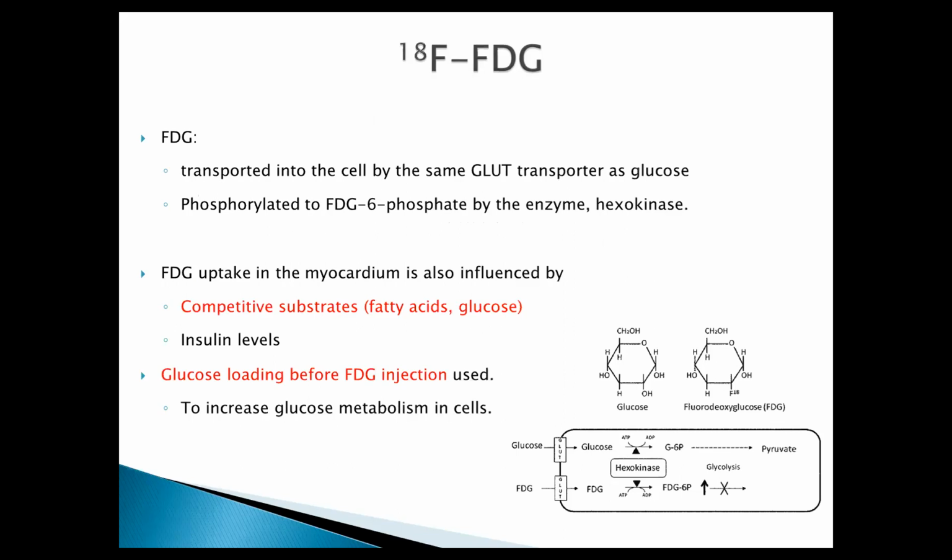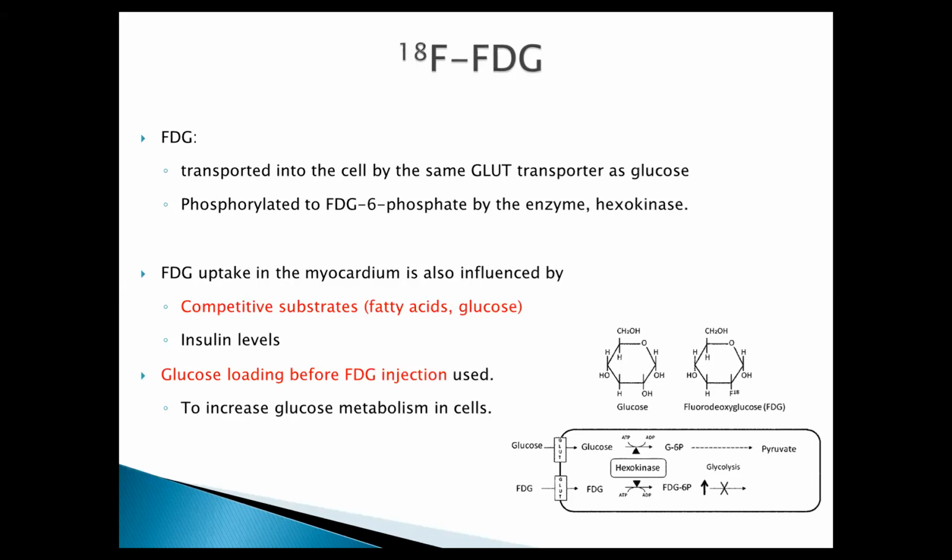So FDG enters the cell by the same GLUT transporter, enters the glycolytic pathway, and gets phosphorylated by the hexokinase enzyme, which is the same for glucose and FDG. But the catch is that FDG-6-phosphate cannot go further into glycolysis, so it gets trapped within the cell. That is how we image FDG in myocardium, and also in oncology.